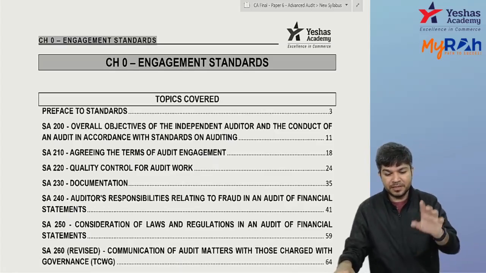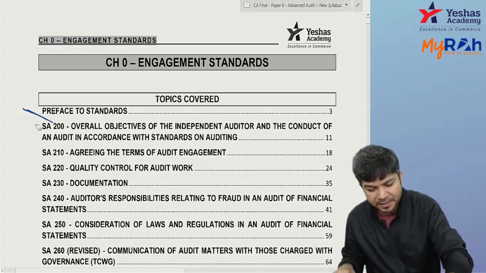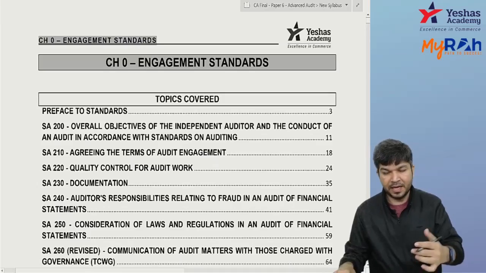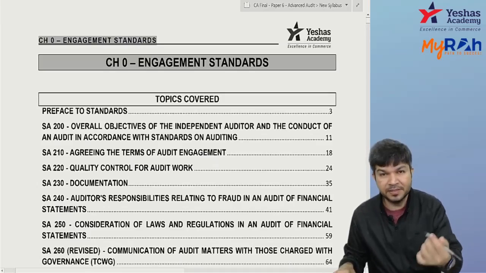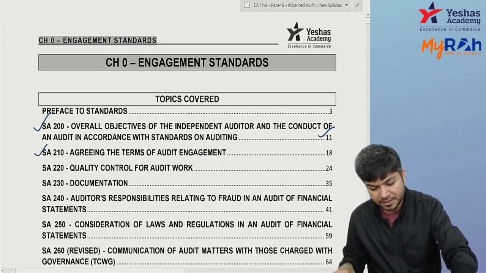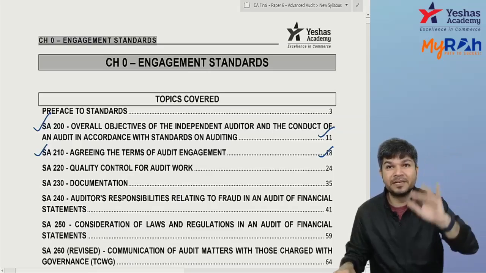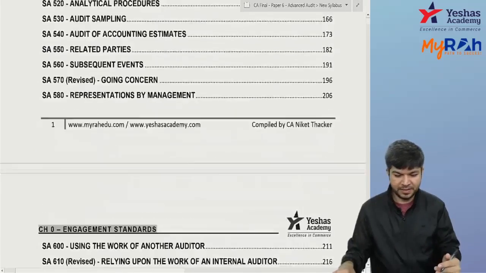So let's start with the preface to the standard, the basic introduction. And now each standard, on which page number it is, it's already given to you. Like SA 200 is on page 11, then SA 210 is on page 18. So you get the page number. Whenever you want to find something, it becomes easier for you. Okay, so moving ahead.